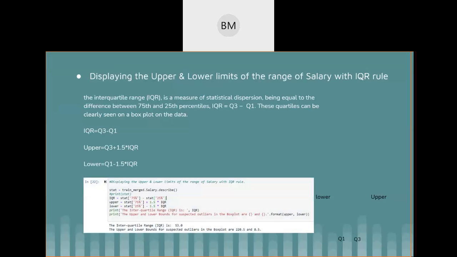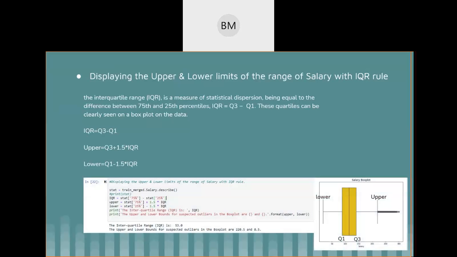We took the 75% and 25% percentiles, then calculated the IQR, and we plot it over here. So the interquartile range is around 53. You can see the formulas used for the IQR and for calculating the upper bound and the lower bound.